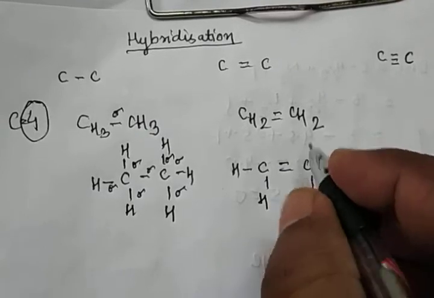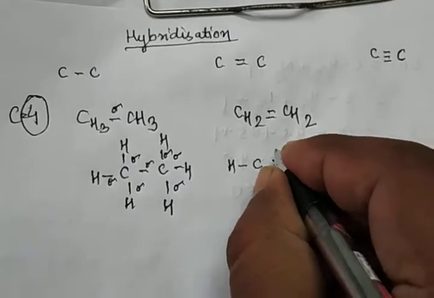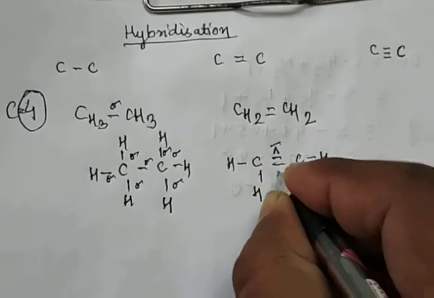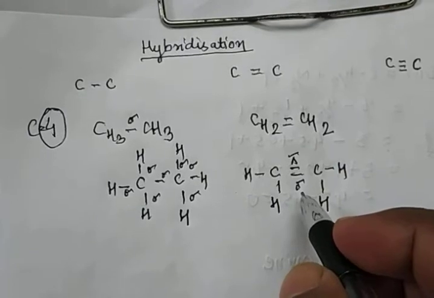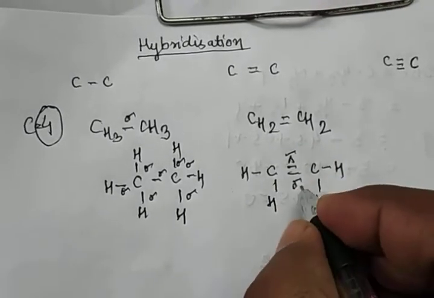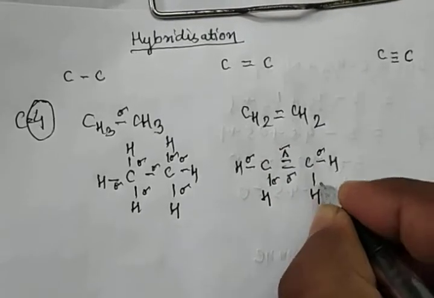And in this case there is a double bond, so one is a pi bond and one is a sigma bond. For hybridization, focus only on the sigma bond, not the pi bond. So there is 1 sigma, 2 sigma, 3 sigma, 4 sigma and 5 sigma.